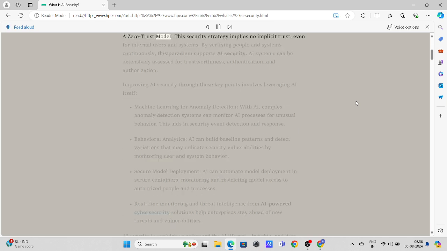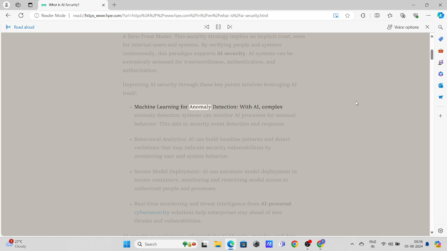A zero trust model. This security strategy implies no implicit trust, even for internal users and systems. By verifying people and systems continuously, this paradigm supports AI security. AI systems can be extensively assessed for trustworthiness, authentication, and authorization. Improving AI security through these key points involves leveraging AI itself.